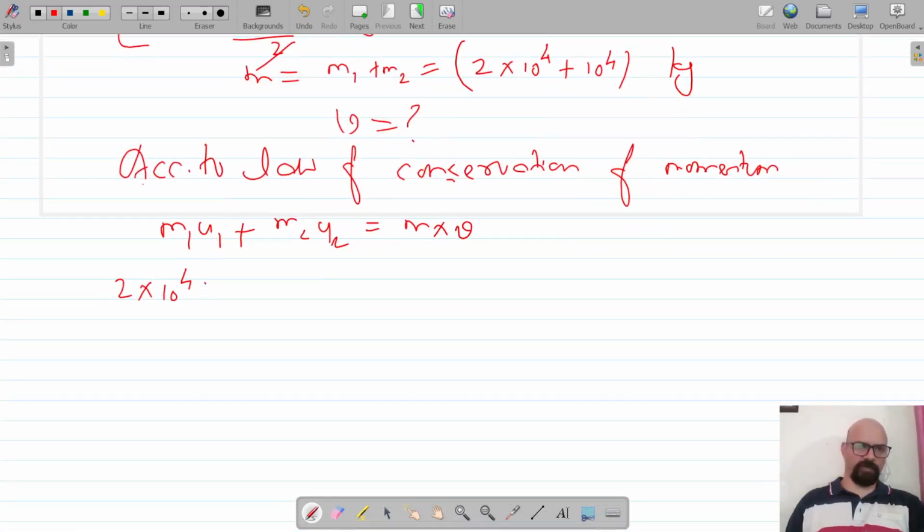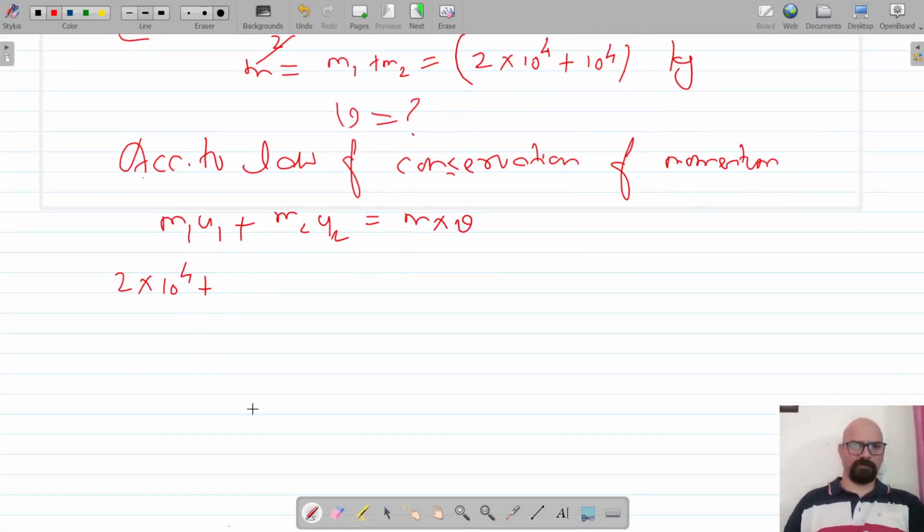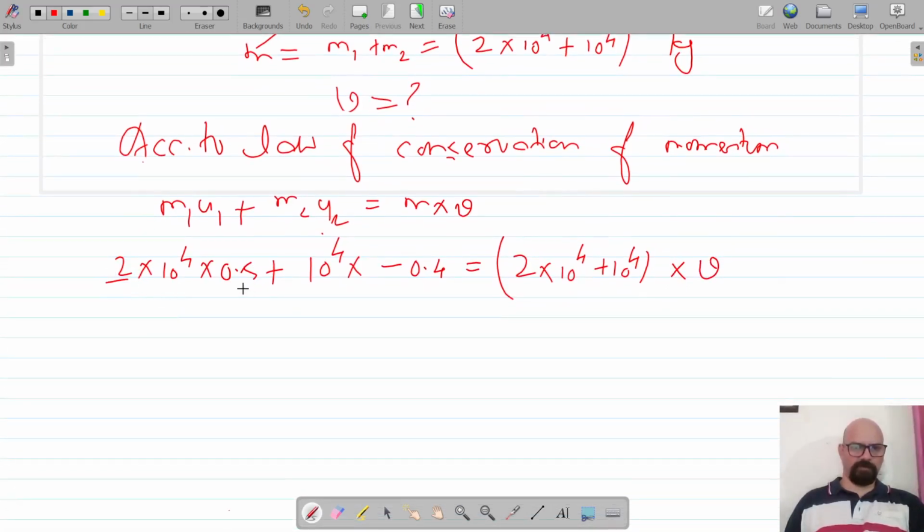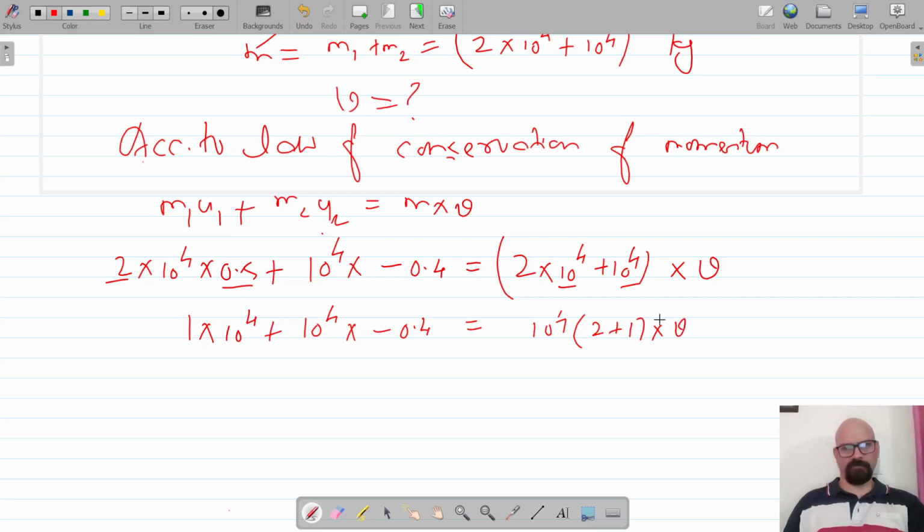So m1 is 2 into 10 raised power 4, u1 is 0.5 meter per second, so this is into 0.5. m2 is 10 raised power 4 and u2 is negative 0.4. Combined mass is 2 into 10 raised power 4 plus 10 raised power 4, and they are going with the common velocity. Okay, so 2 into 0.5 is 1. So this is 1 into 10 raised power 4 plus 10 raised power 4 into 0.4. And here we can take 10 raised power 4 common. So this is 2 plus 1 into V.